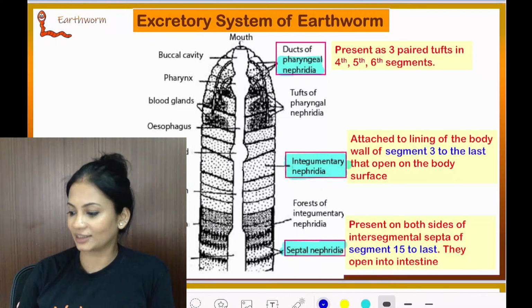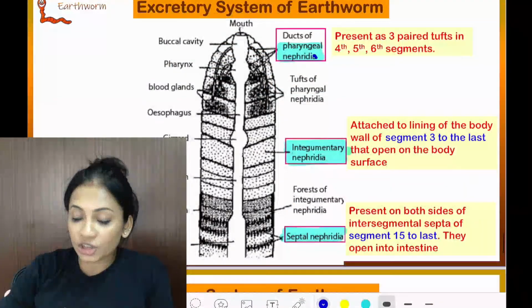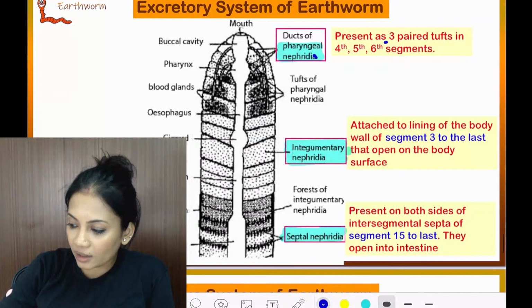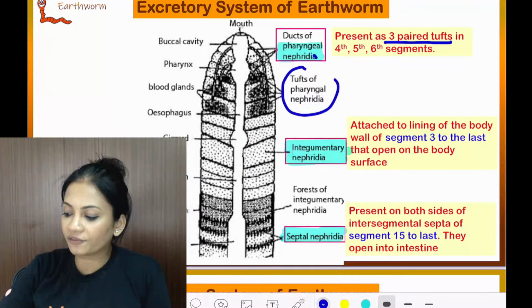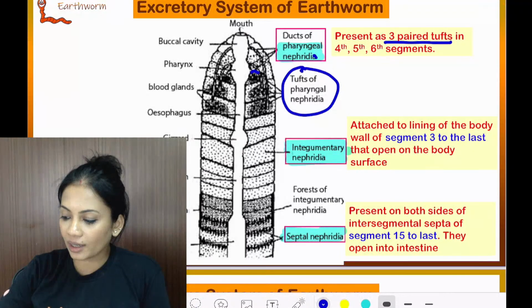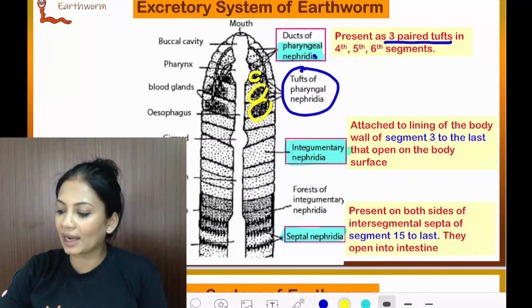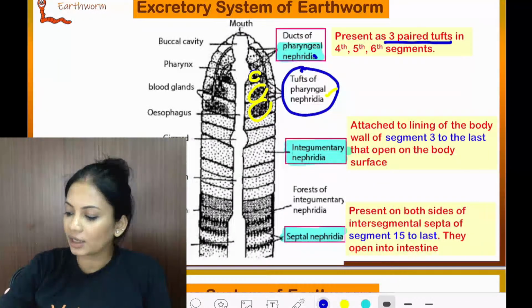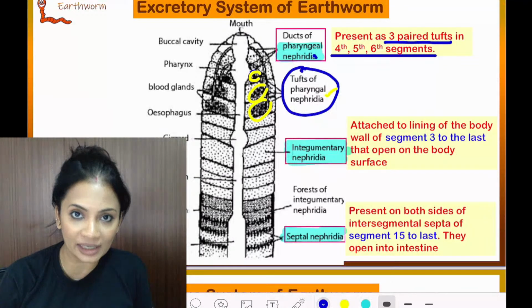Where are they present? So, pharyngeal nephridia, everyone please pay attention. Pharyngeal nephridia are present as three paired tufts. Three paired tufts. Can you see these here? Tufts of pharyngeal nephridia. I'll just color them yellow. Three paired tufts of pharyngeal nephridia, and those are present in segments number 4th, 5th and 6th. 4th, 5th and 6th.